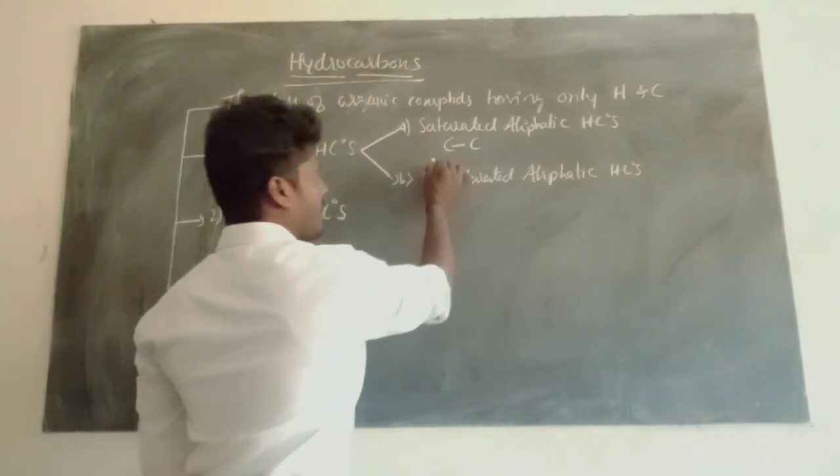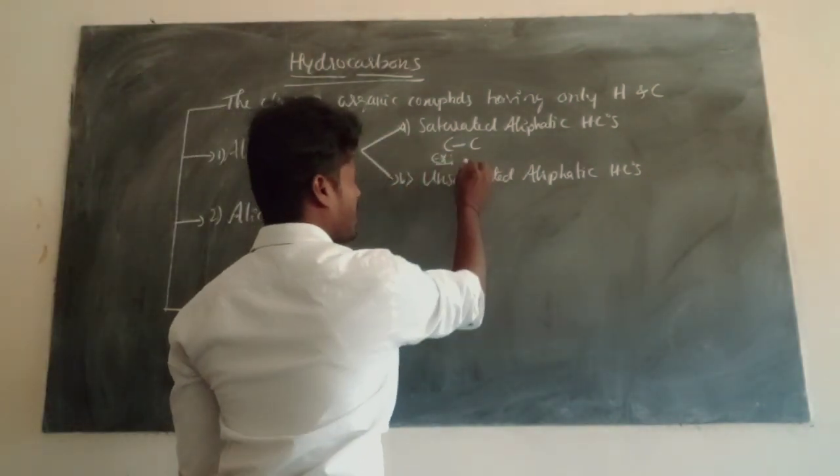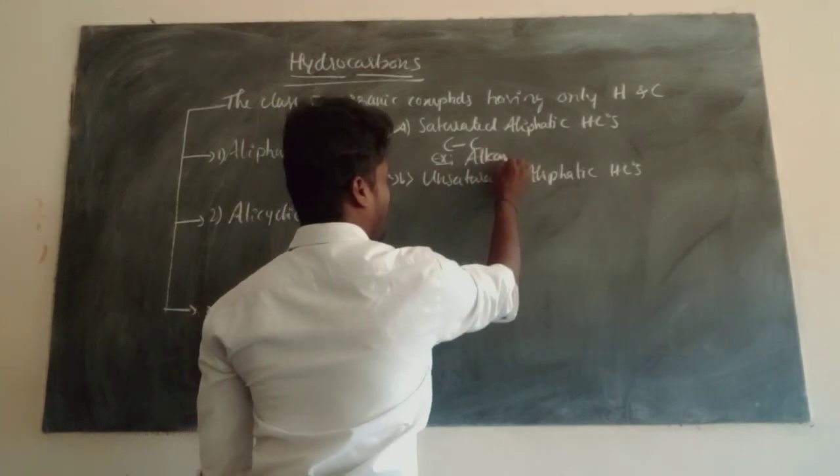The best example of saturated aliphatic hydrocarbons is alkanes.